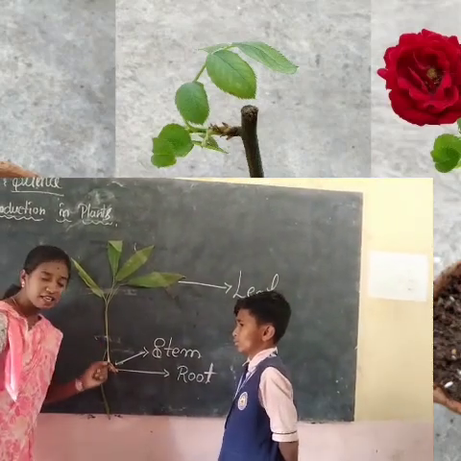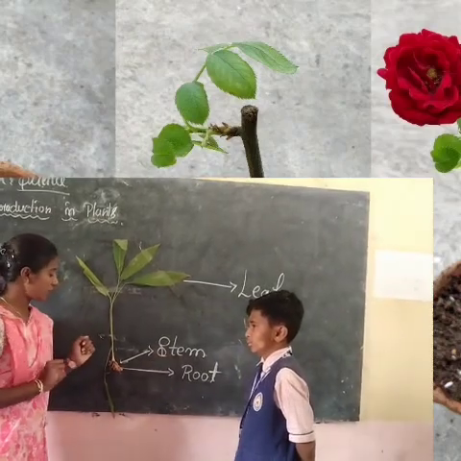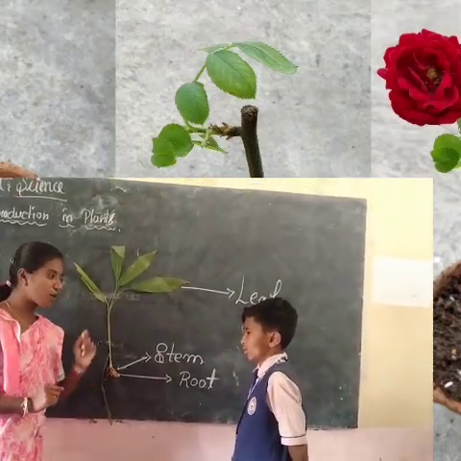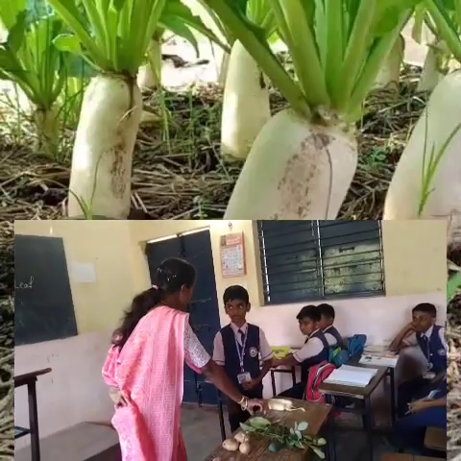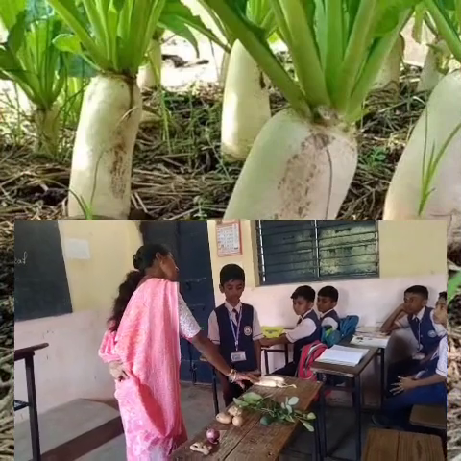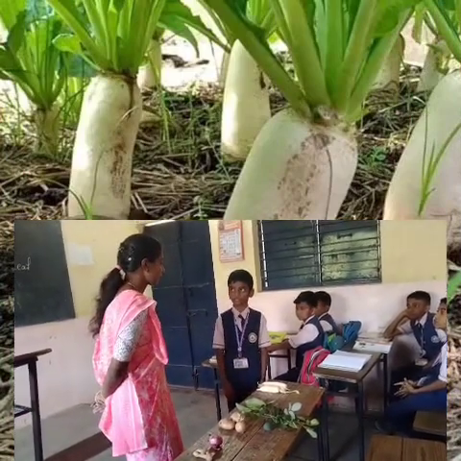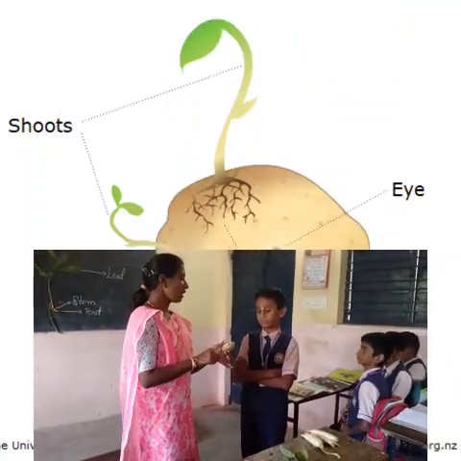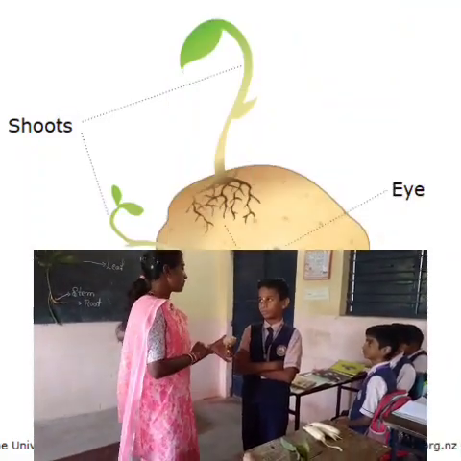Is this an example of stem modification or root modification? Stem modification. Yes, say loudly. Ginger is also an example of stem modification. This is the radish. This is a vegetable. You know that. So this is an example of either root modification or stem modification. Root modification. Yes, very good.